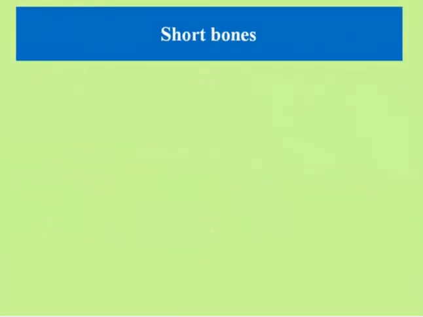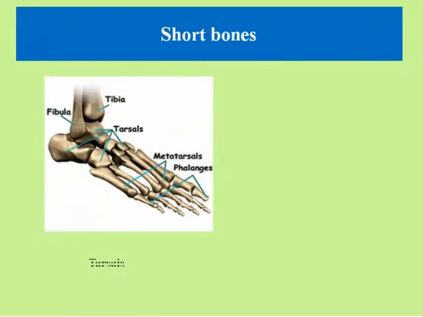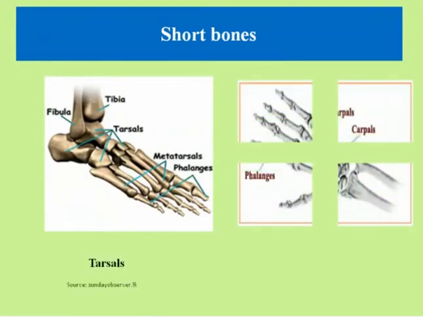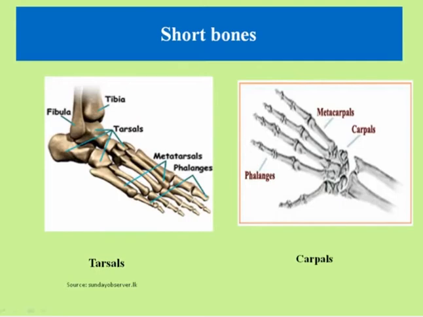Next comes short bones. In short bones there come tarsals and carpals. Tarsals are any of several short angular bones that in humans make up the ankle. Tarsals make up the ankle bones. There are 7 tarsal bones in the human ankle. The talus articulates above with the bones of the lower leg to form the ankle joint. The other 6 tarsals are tightly bound together by ligaments below the talus and function as a strong weight-bearing platform.